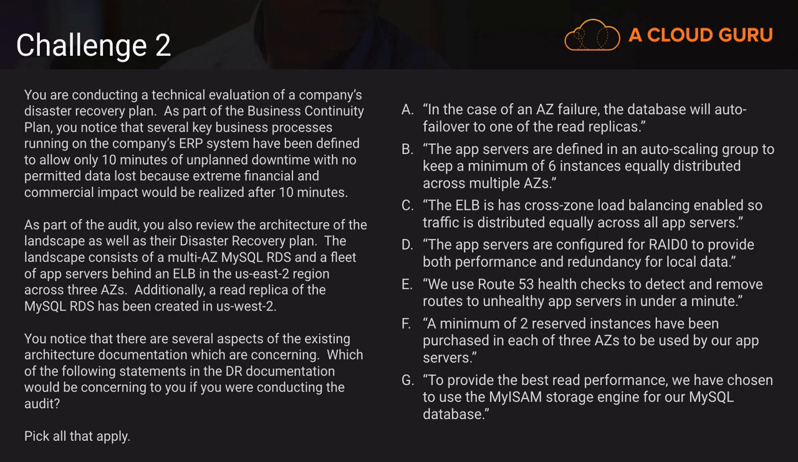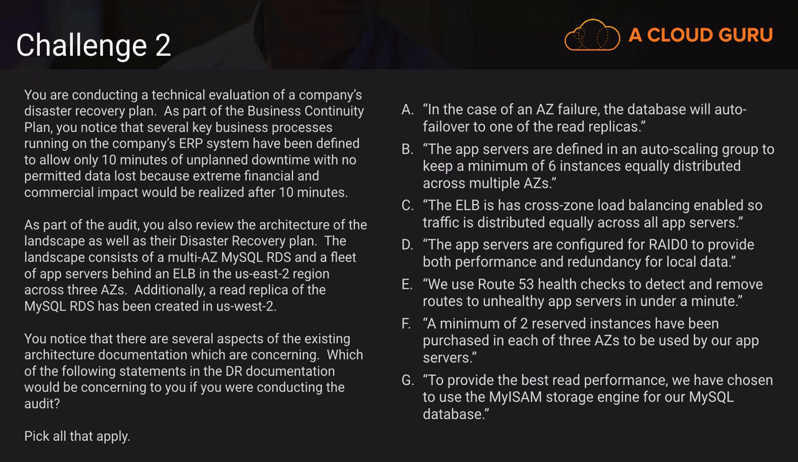All right, welcome back. Let's walk through this question. So, what you're being asked to do here is to evaluate a company's DR plan. And this is actually quite a common thing. Companies will have external parties come in to audit or review their DR strategy to make sure that they're not missing anything or they have some incorrect assumptions. And so that's what we're being asked to do here: let's review their documentation and see where we have some concerns. So let's start at option A here.